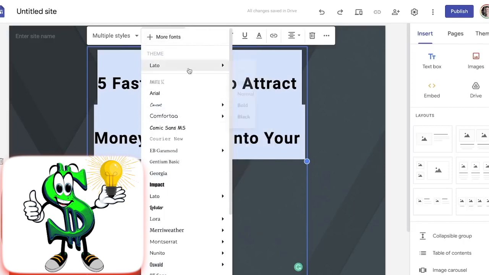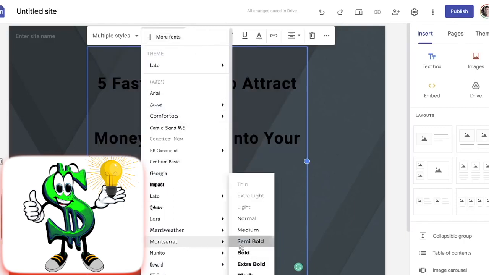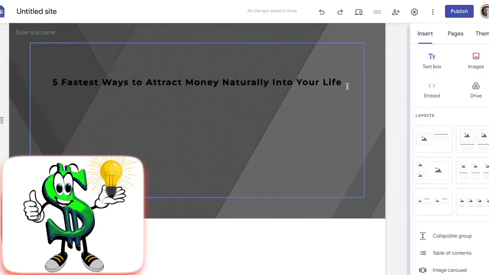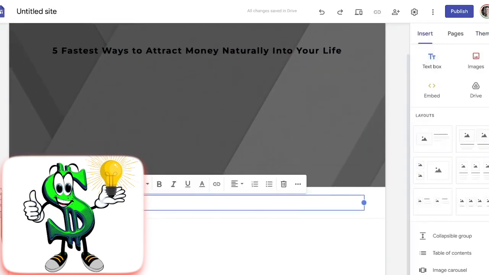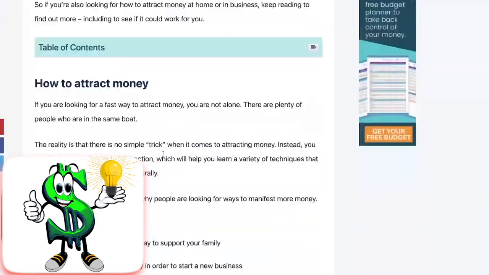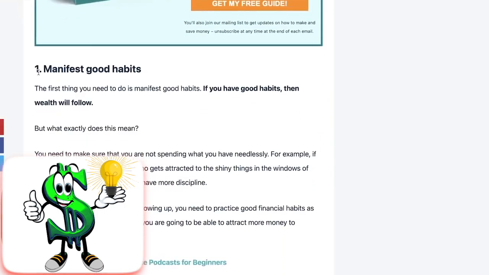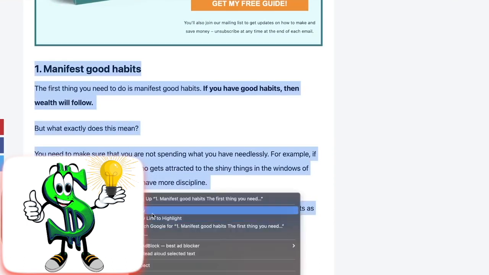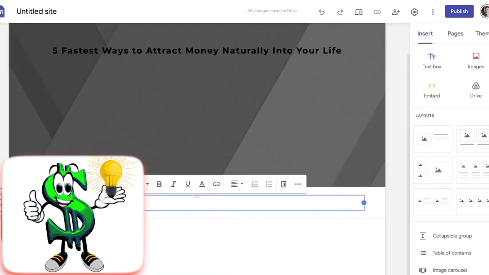You then want to add more effects through the effects box, then finally the text box to input the actual content that you want to show to the people that will visit your website. So you're going to return to the article you found on Google and use their first statement, manifest good habits, as your model. Therefore, you're going to replicate this and you're welcome to edit the content, which is strongly advised.